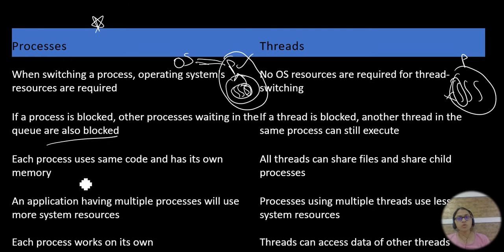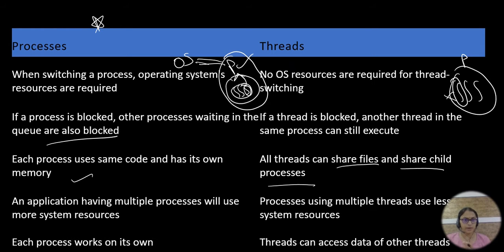Each process uses the same code and it has its own memory. Whatever the process that is there, each process is using the same code and has its own memory. Whereas coming to threads, all threads share files and share child processes. Coming to process, an application having multiple processes will use more system resources.